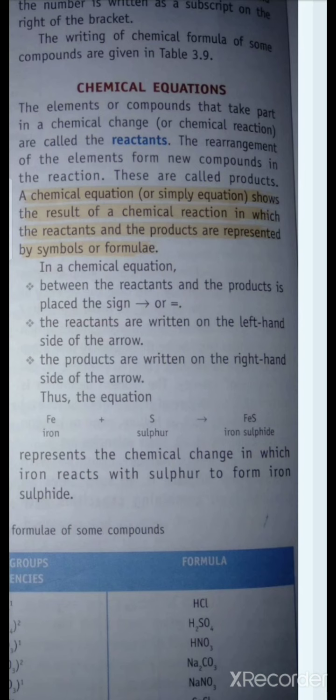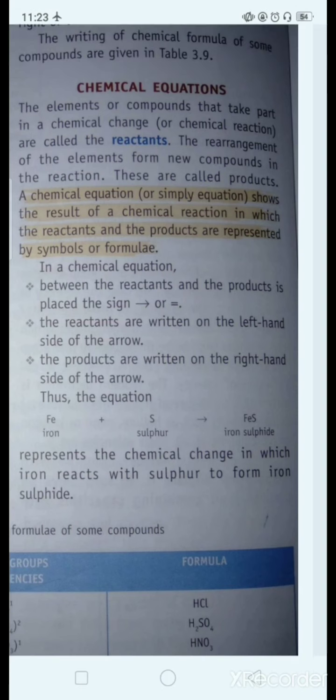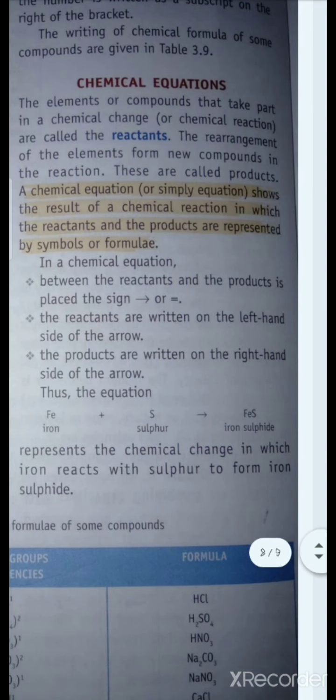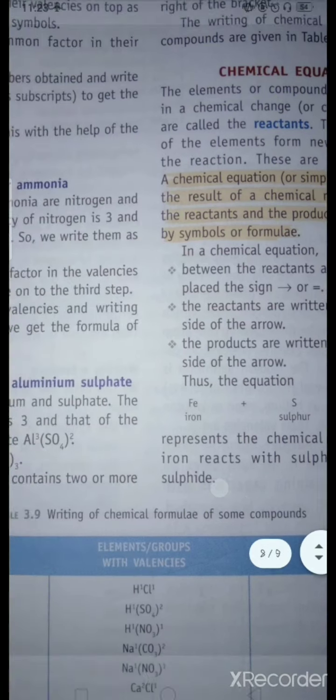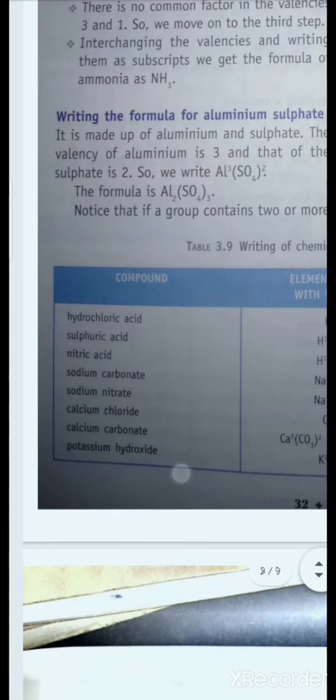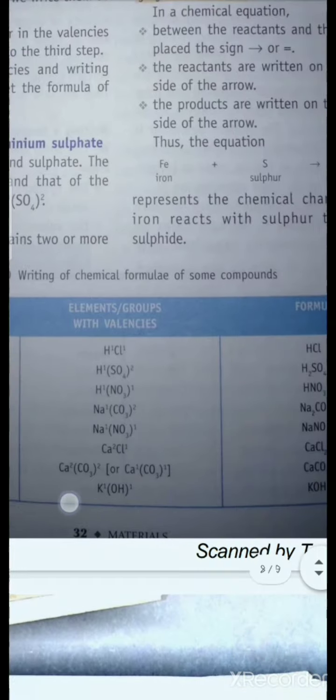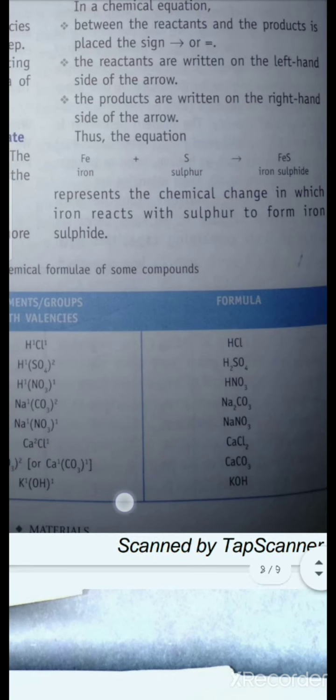For example, there is an equation given: Fe plus S gives FeS. Fe stands for iron, S stands for sulfur, and FeS is iron sulfide. So this is a chemical equation in which we are representing the combining elements using their symbols, and we are using chemical formulas for the compounds formed after reaction with these elements. In the same manner, you can see that hydrochloric acid has formula HCl, nitric acid has formula HNO3. Okay.